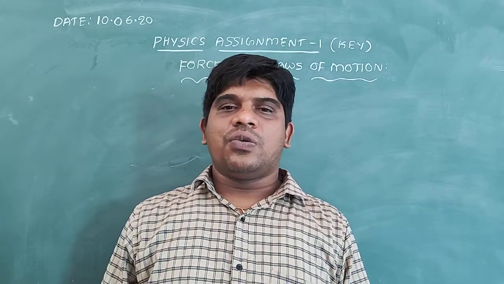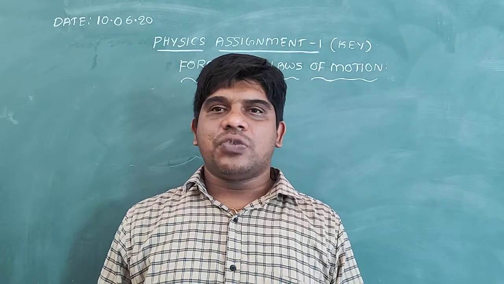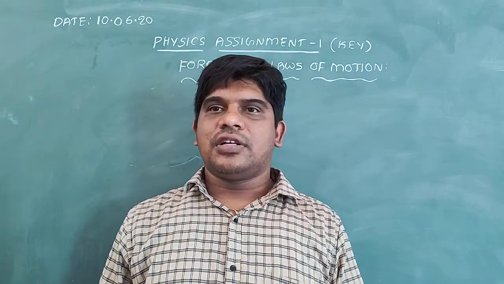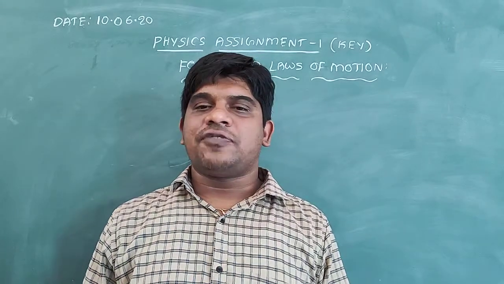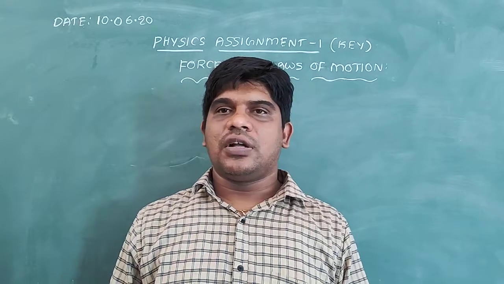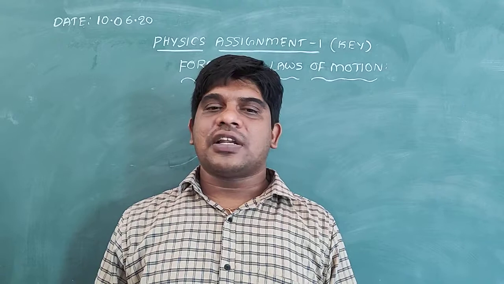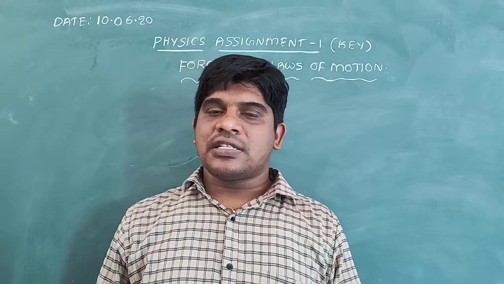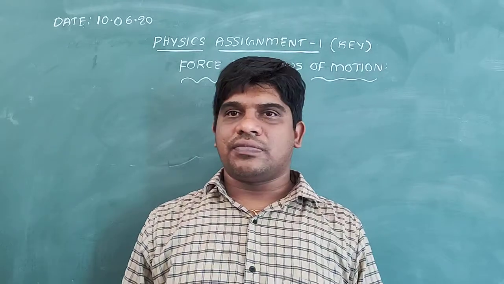Second question, why do bicycles begin to slow down when we stop pedaling? For the second question, the answer is that this is because of the frictional force acting opposite to the direction of motion. Third question, which law of motion gives the measure of force? Answer for the third question, Newton's second law of motion.